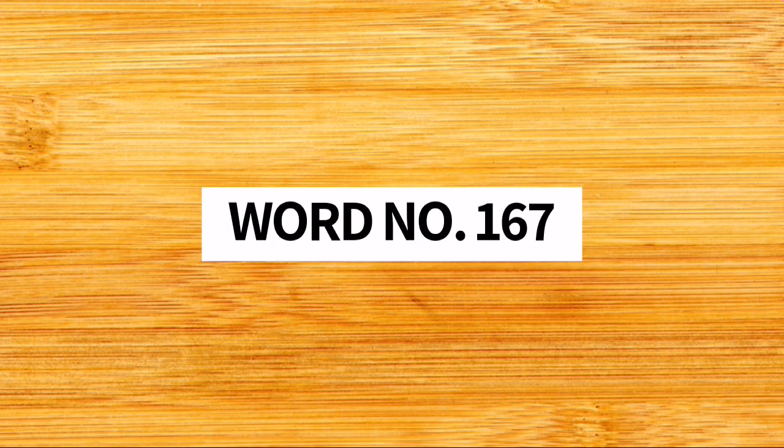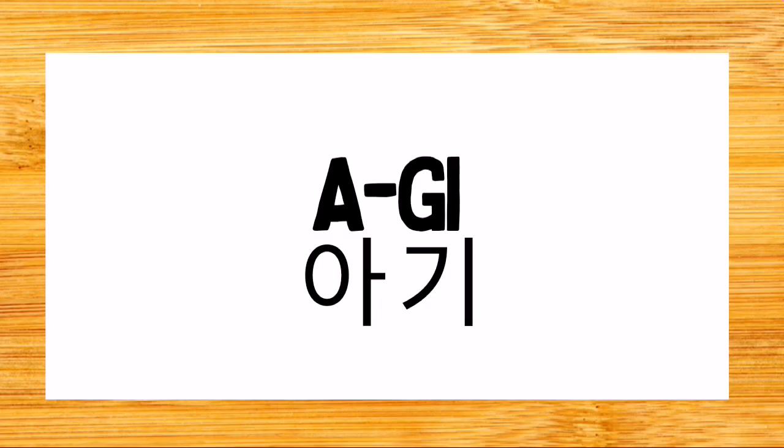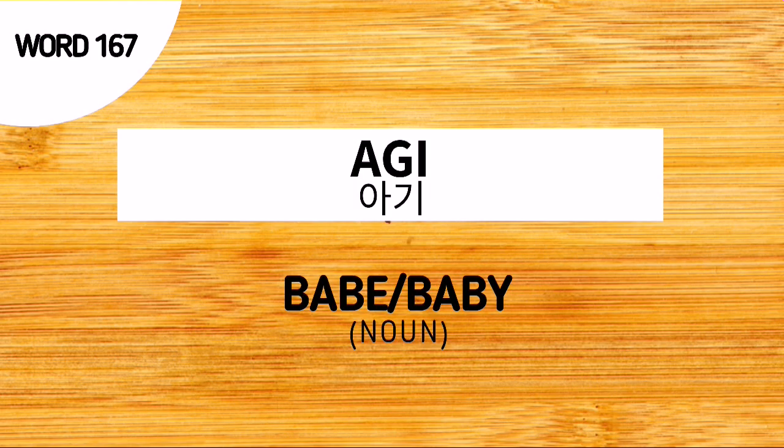Word number 167. Agi. This is pronounced as a two-syllable word. The first syllable is a, second syllable is gi. Pronounce it with me. Agi. The word agi is simply the Korean noun for a babe or a baby, as in a young child or a young human. Again, agi is the Korean noun for a baby.